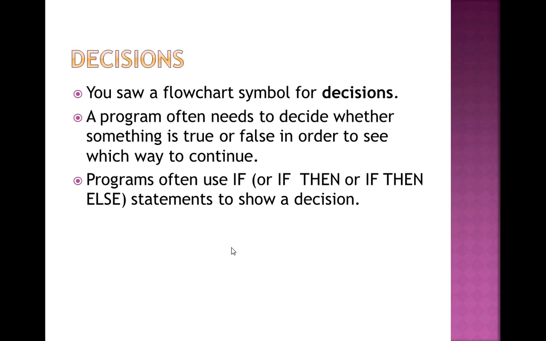In the same way, if a person's age is greater than or equal to 18, if yes, then he or she is eligible for voting. Otherwise, if no, he or she is not eligible for voting. So this is the flowchart symbol for decisions. A program often needs to decide whether something is true or false in order to see which way to continue. Based on the true or false condition, we will continue with the program.